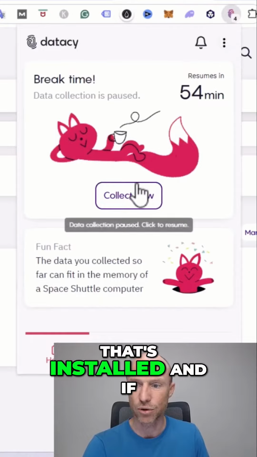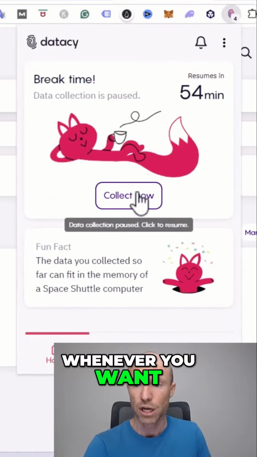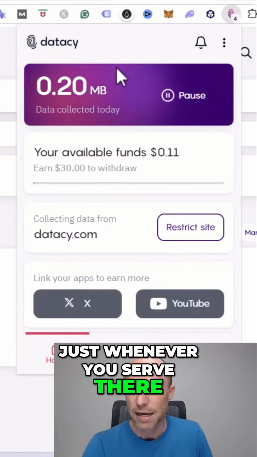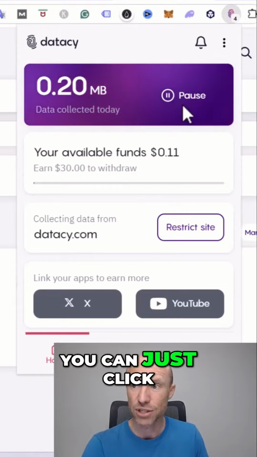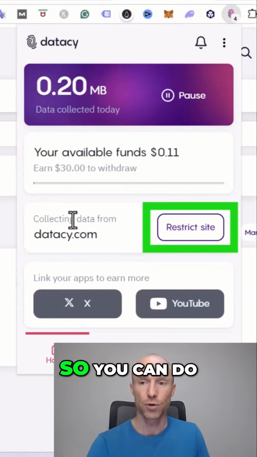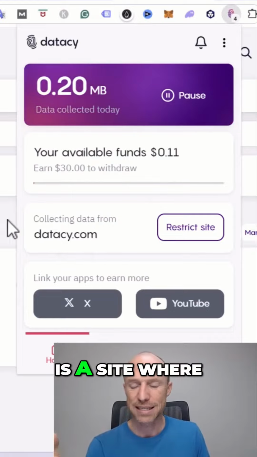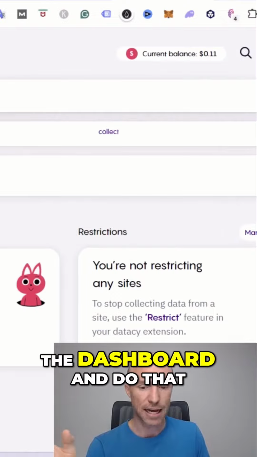So you can see that's installed, and if you click collect now there, you can pause it whenever you want. You click there and then you can see you will earn just whenever you surf. And then you can also see here that if you're on a specific site, you can just click it and then restrict site. So you can do it directly from the extension if there is a site where you don't want it to collect, but you can also go over to the dashboard and do that.